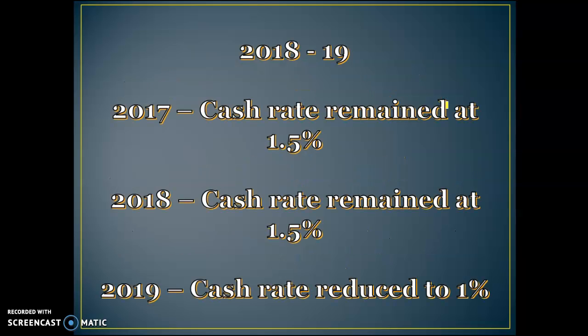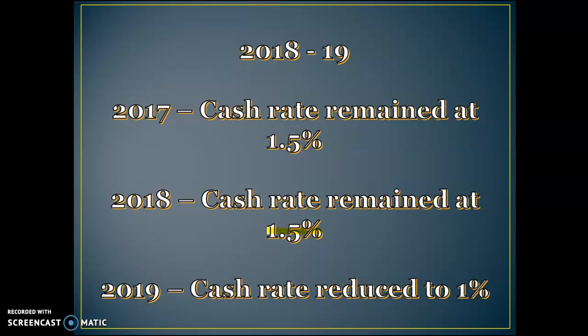So basically, the last 3 years, we're focusing on 2017 to 2018, the cash rate stayed exactly the same. The cash rate was at 1.5% throughout all of 2018. So it remained with a highly expansionary stance, but it didn't become more expansionary. It maintained its expansionary stance.